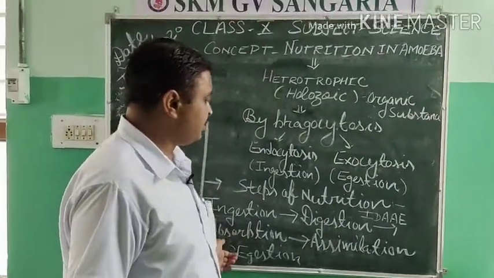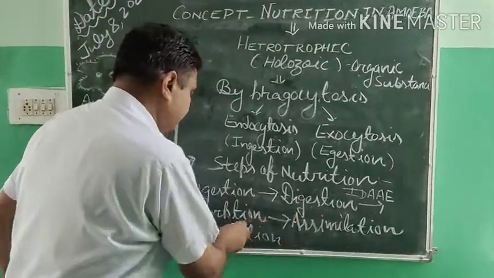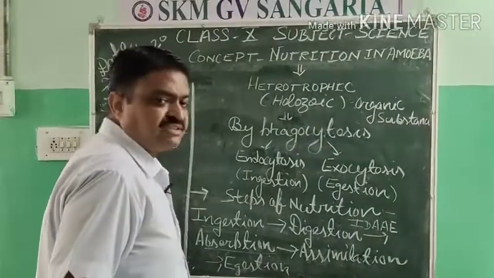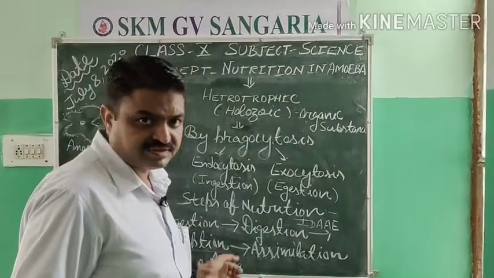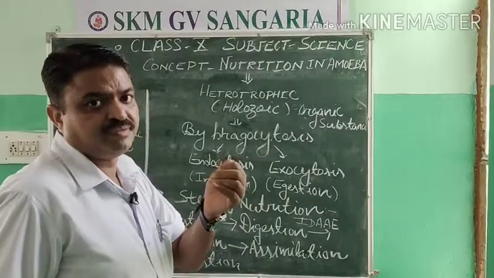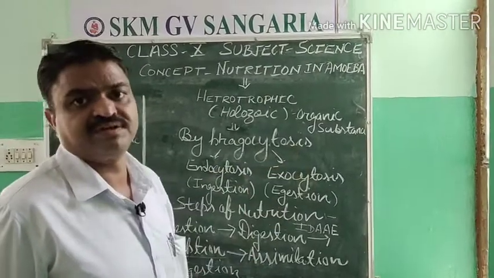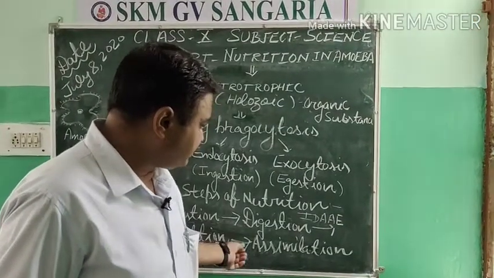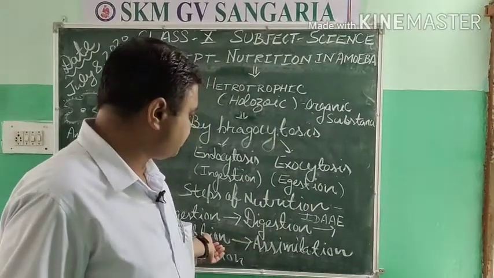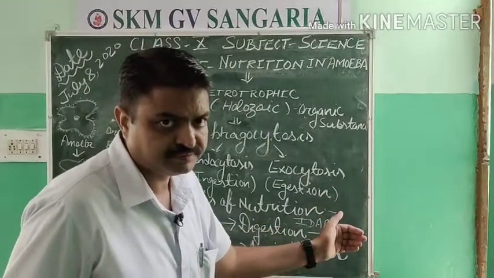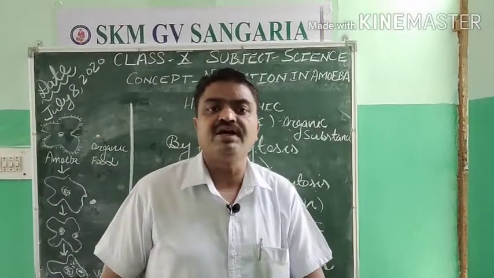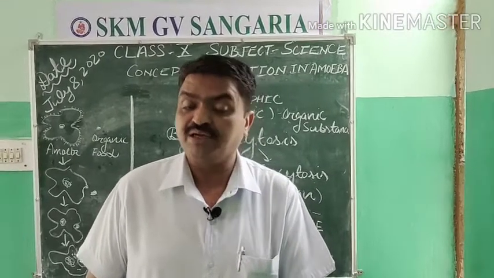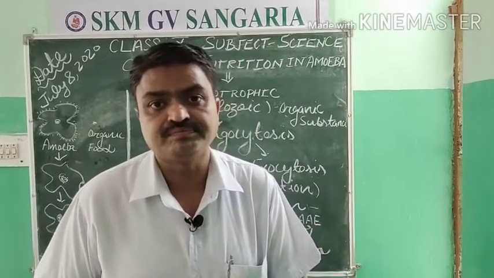Now we come to the next step, that is absorption, meaning the digested food is taken up by the cytoplasm to perform different functions. After absorption, that food is utilized for different purposes with the help of the metabolism of the food.